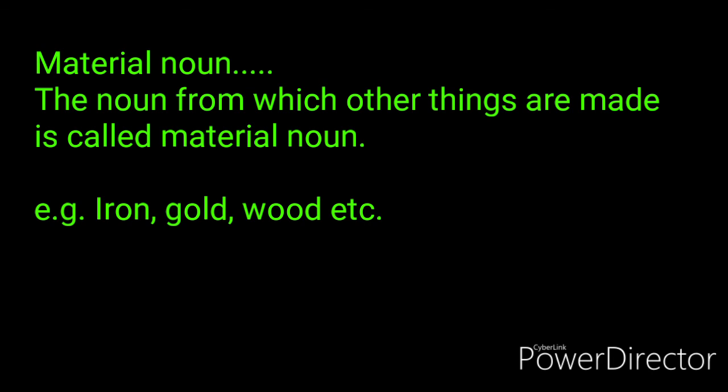We make windows, doors, etc. from iron. So that is a material noun. Gold. We make many kinds of ornaments using gold, that is also a material noun. Wood. We make many things using wood, that is also a material noun.